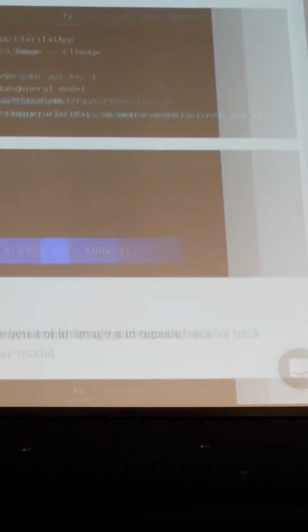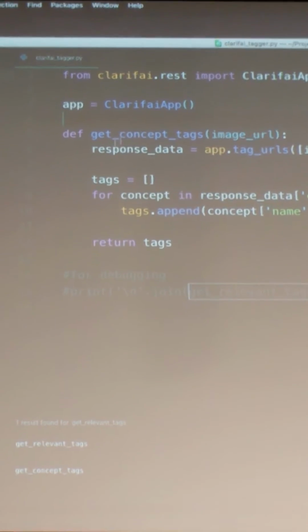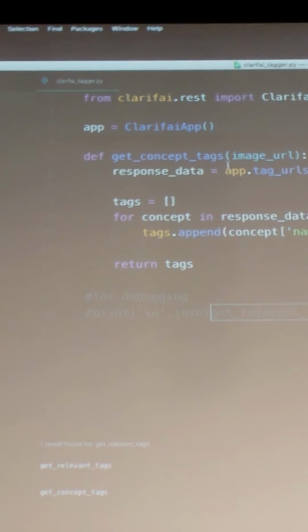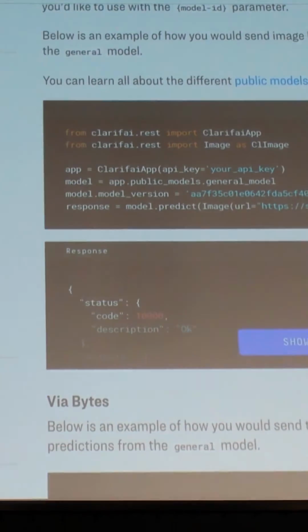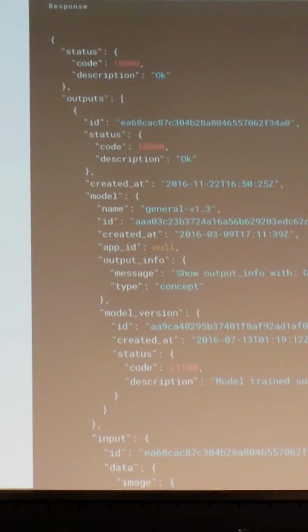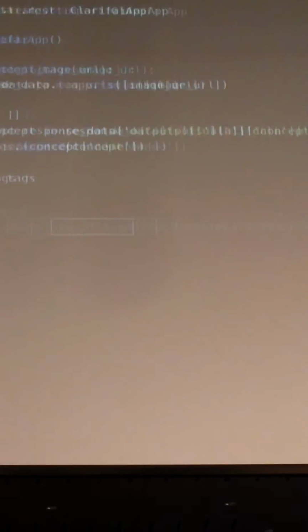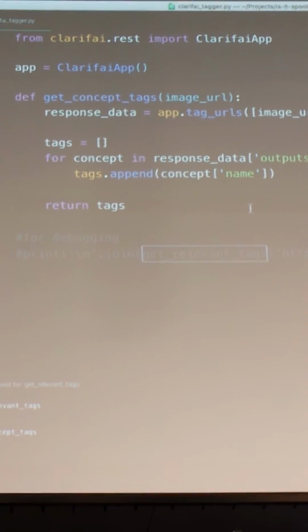So I actually coded up an example of it already. This is just a simple function. I'm not going to explain it, but it basically is just getting some JSON output that looks like this. This is what the output will look like. It's got a lot of stuff in it that you probably won't really need. So this little function right here is just going to give me the tags that are returned.